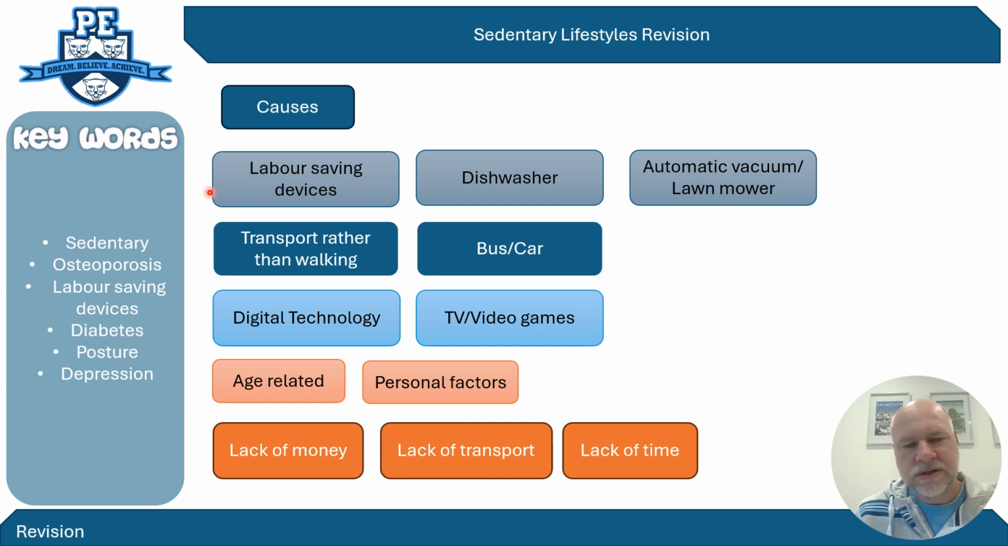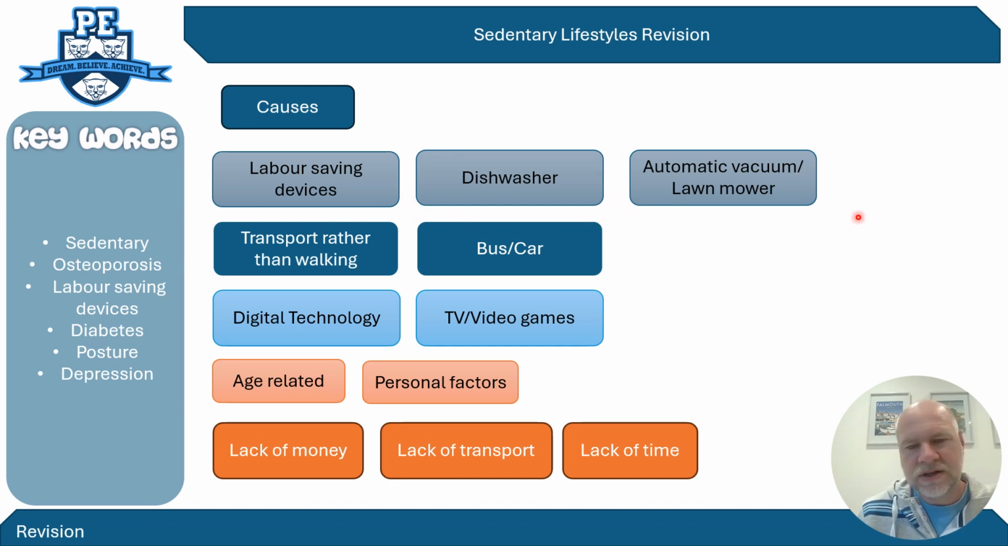So the main causes are labour-saving devices, so things that make work easier. And around the house you have many labour-saving devices such as a dishwasher or a washing machine, and you just stick your stuff in them and you turn it on and it does it for you. But if you are, say, hand washing up, you're going to be burning more calories than if you were just sticking it in the dishwasher.